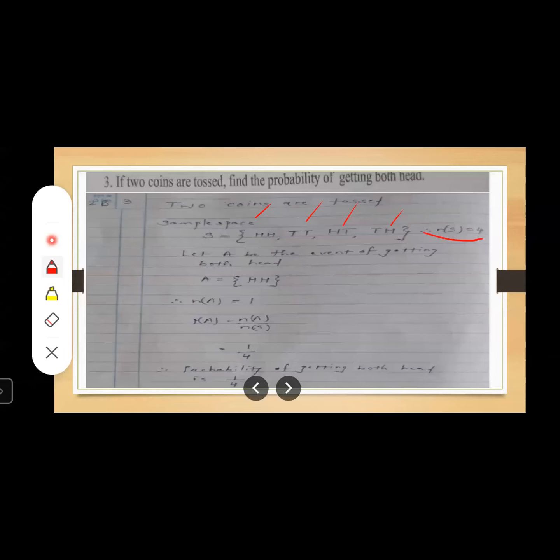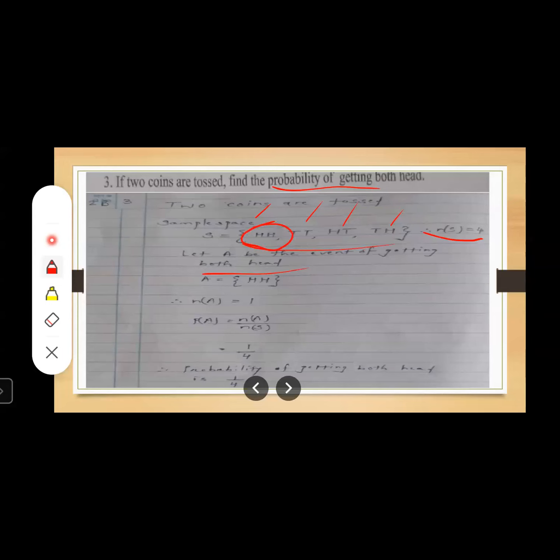Now what we have to find out? Find the probability of getting both heads. So let us write, let A be the event of getting both heads. What do we want? We want both heads. We don't want a combination. We don't want tails. We want both heads. So let us find out our favorable outcome, both heads, in the sample space. What is our favorable outcome? We want both heads, right?